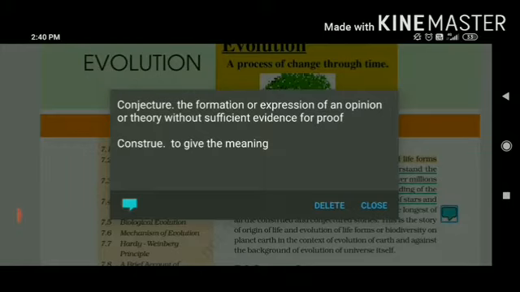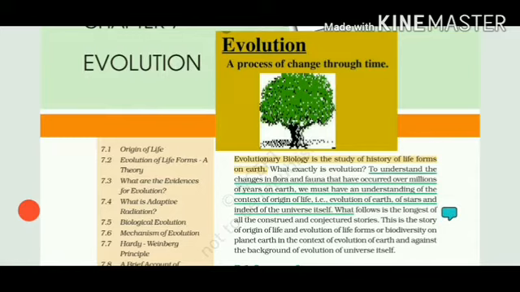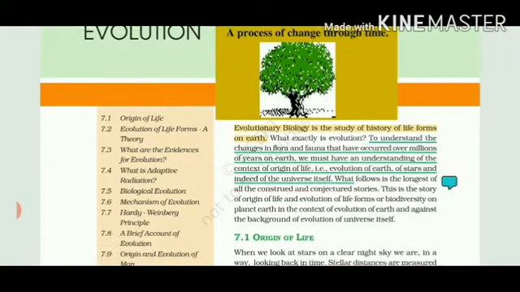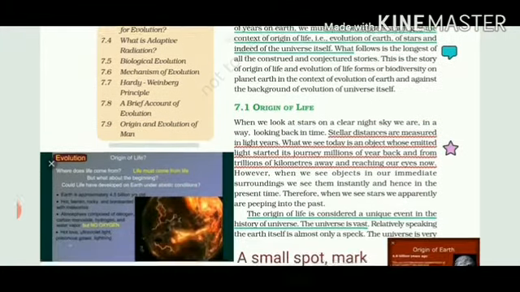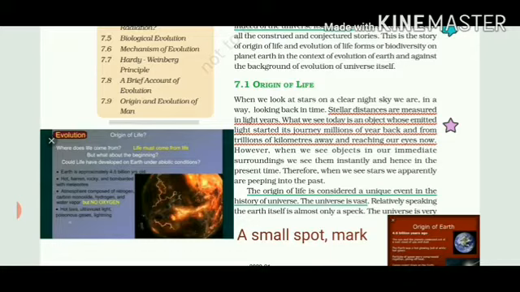And construe means to give meaning. So this is the story of the origin and evolution of life that makes biodiversity, and we will even talk about how different galaxies came into existence.